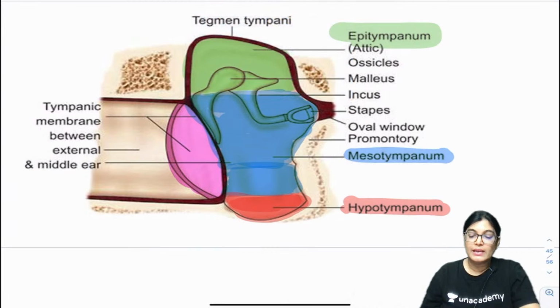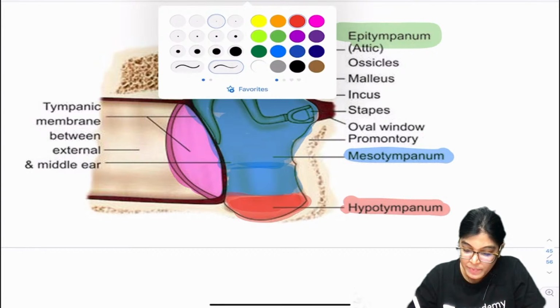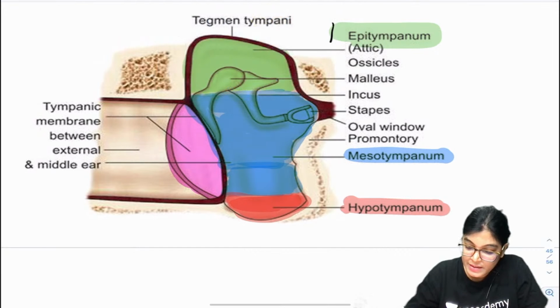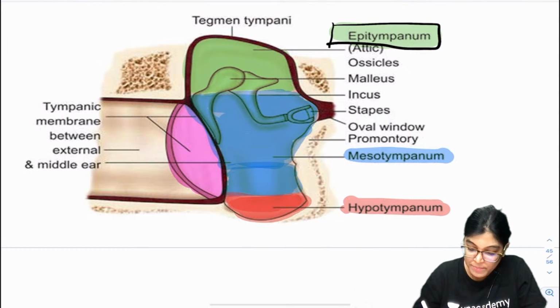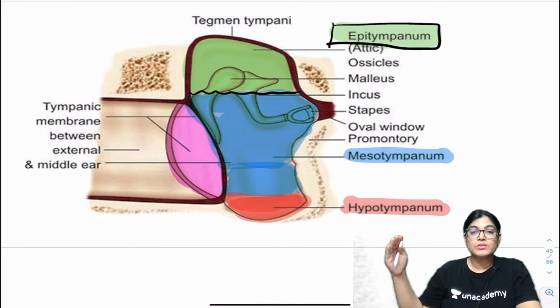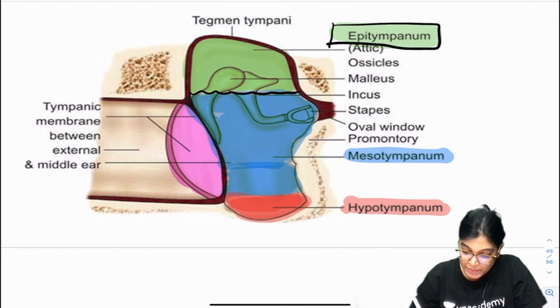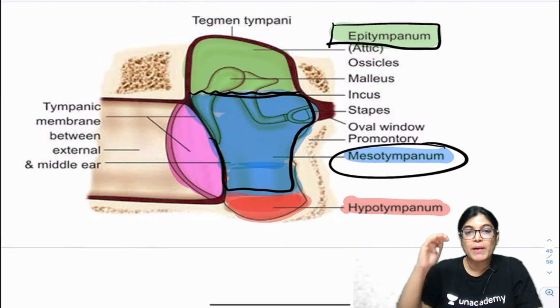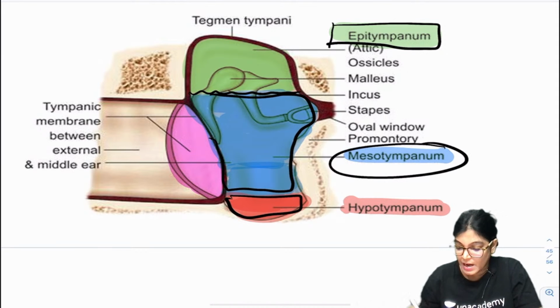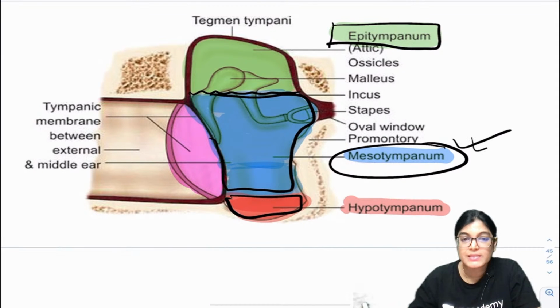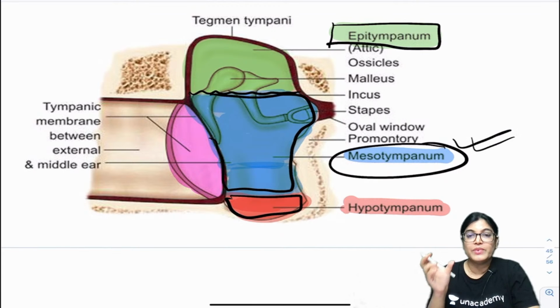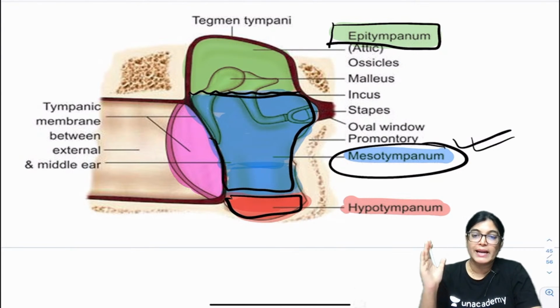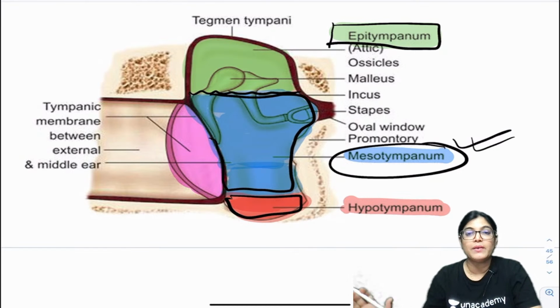Okay, got it? Now let me explain the important points. This part is the epitympanum, which is lying above the level of the tympanic membrane. Just opposite, corresponding to the tympanic membrane, this whole area is the mesotympanum, and the part lying below this level is the hypotympanum. If we compare the width, the mesotympanum and hypotympanum are approximately equal, but the mesotympanum is slightly narrower than the hypotympanum.